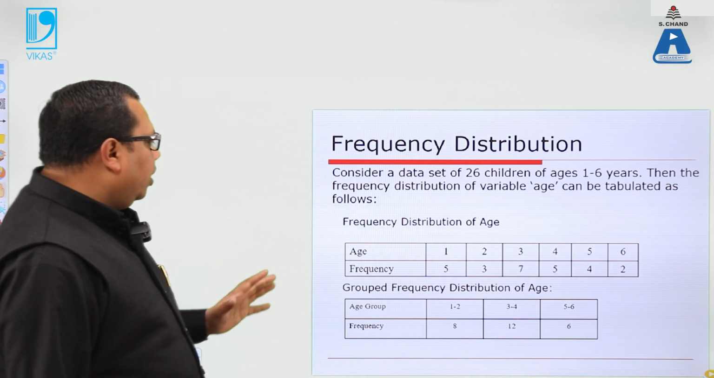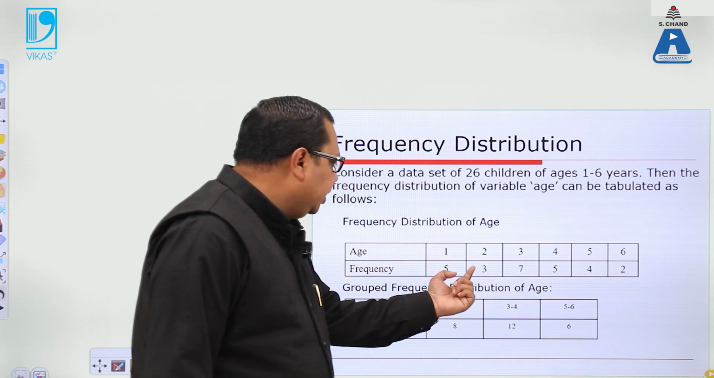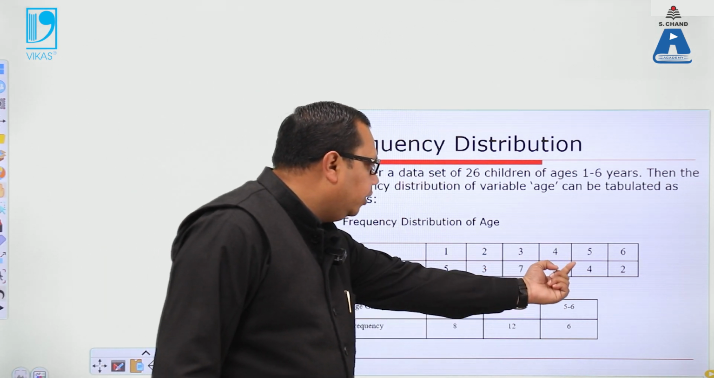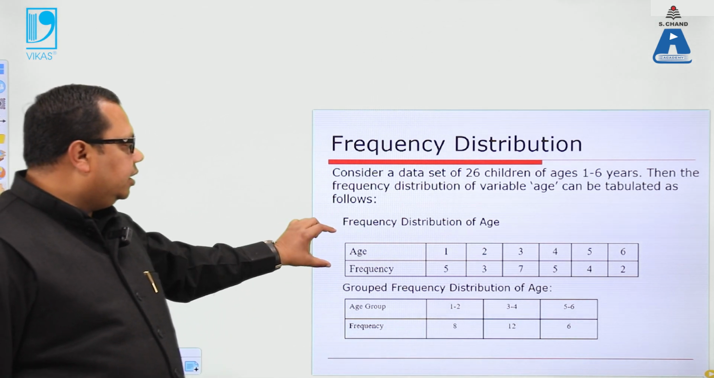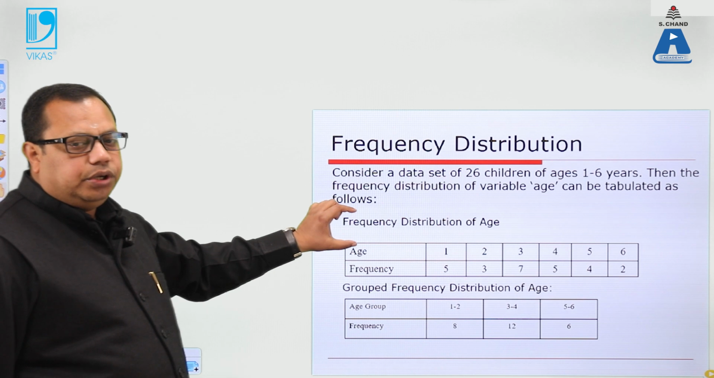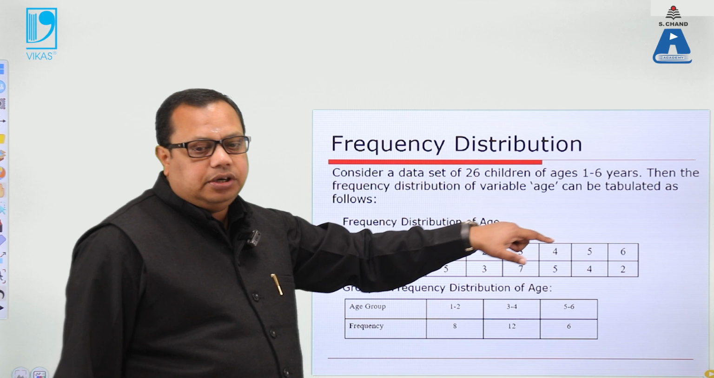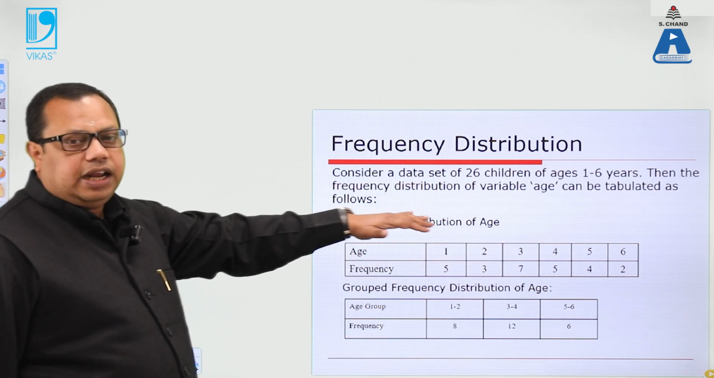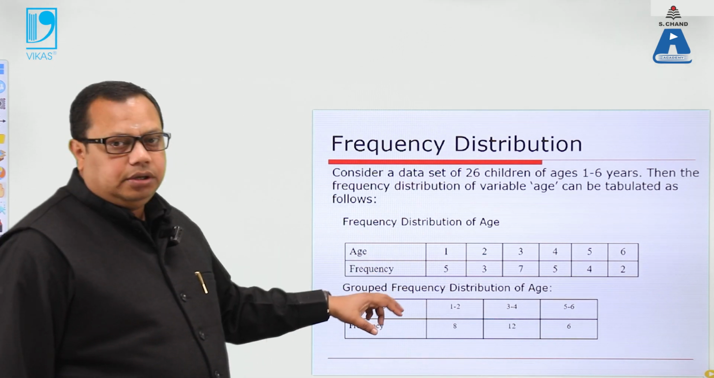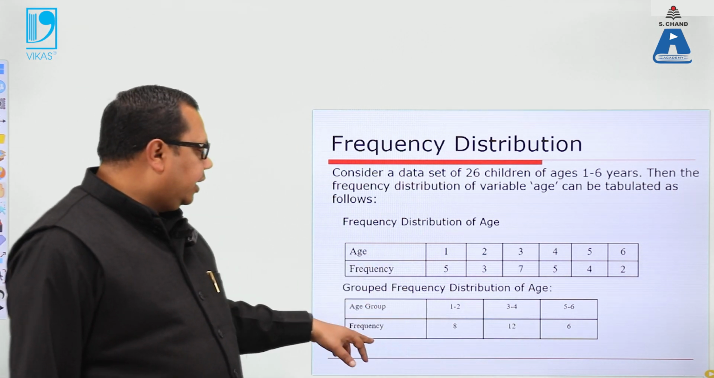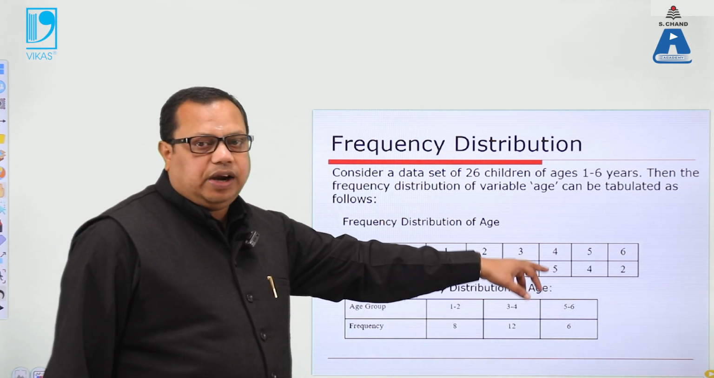So what we need to understand here is the total number of students: 5 plus 3 is 8, plus 7 is 15, 20, 24, 26. 26 students can be categorized in a very small table according to their age: 1 year, 2 year, 3 year, 4 year, 5 year, 6 year. After that, we can make it even smaller by making an interval. So when we make an interval, we see the age group of 1 to 2, the age group of 3 to 4, and the age group of 5 to 6.